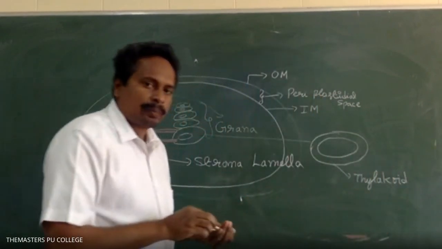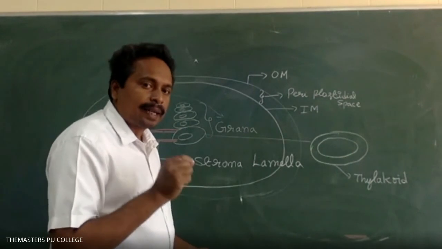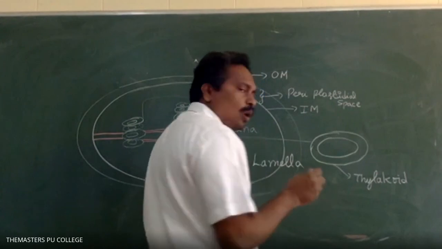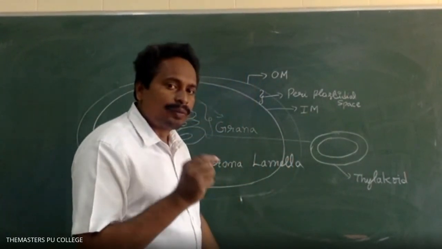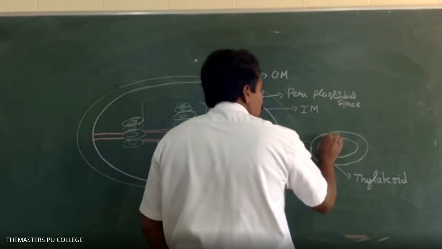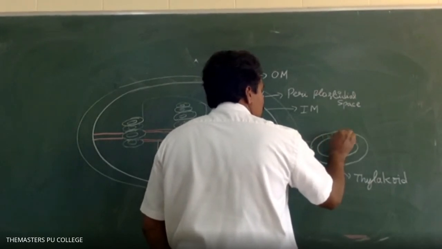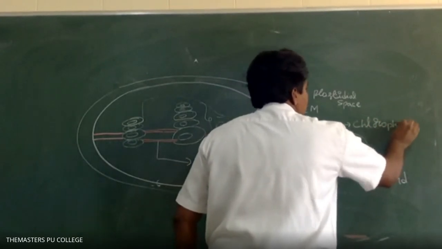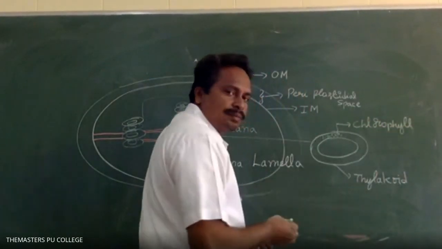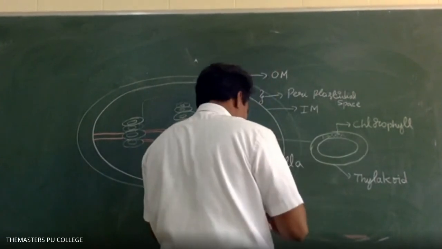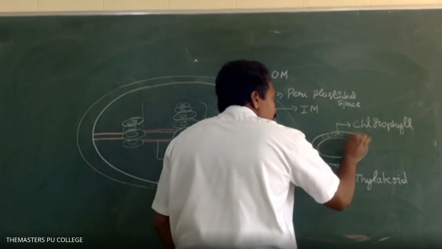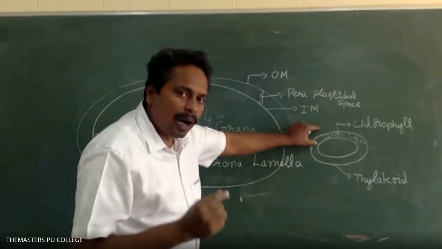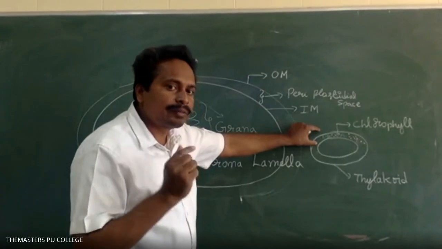Right. Photosynthetic pigments are present in the thylakoids. Photosynthetic pigments like chlorophylls and carotenoids are present in between the outer and the inner membrane of the thylakoid.